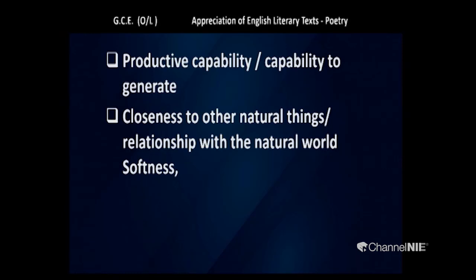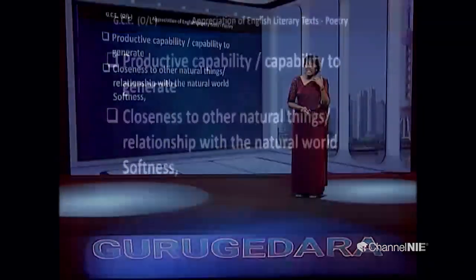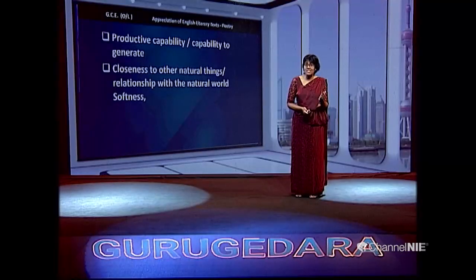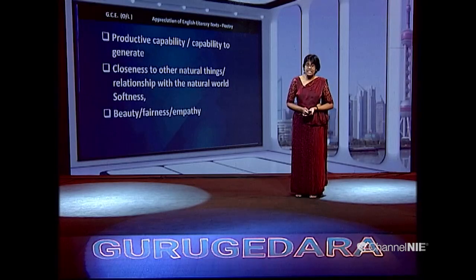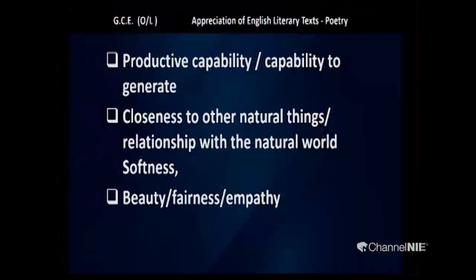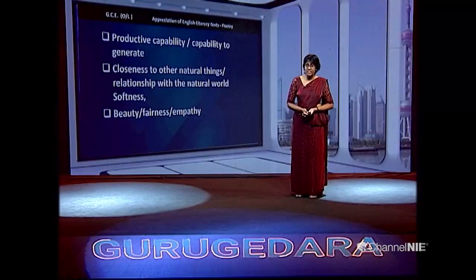And this lump of clay is close to natural things. Its relationship with the natural world and its softness are things that we can discuss. Another point is the beauty, the fairness, empathy, all that we can discuss under that question.